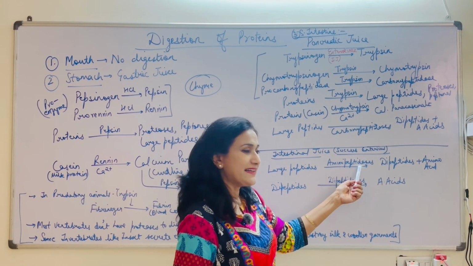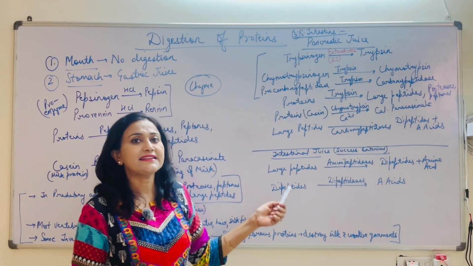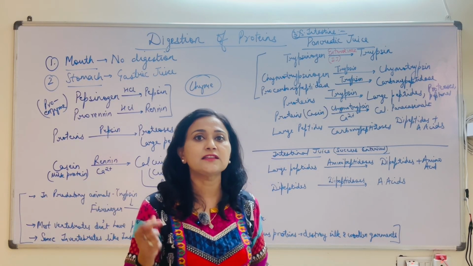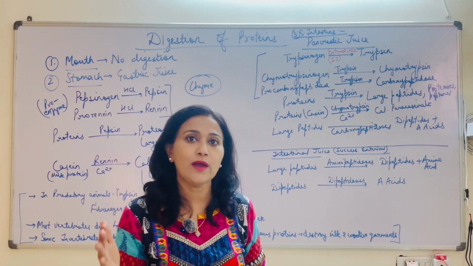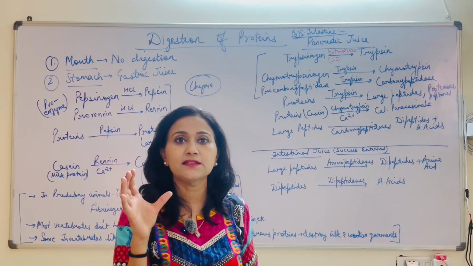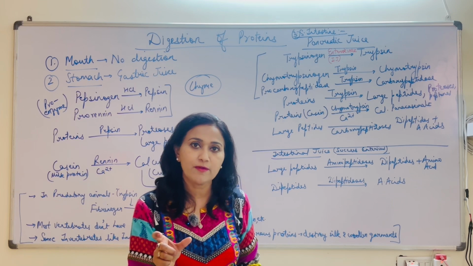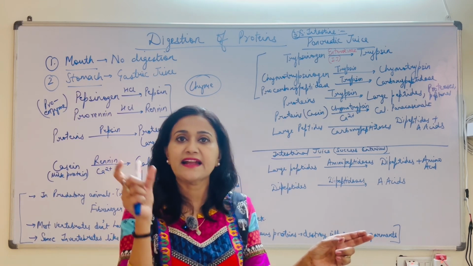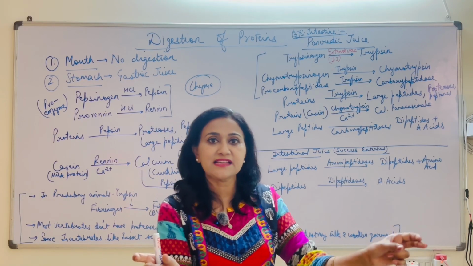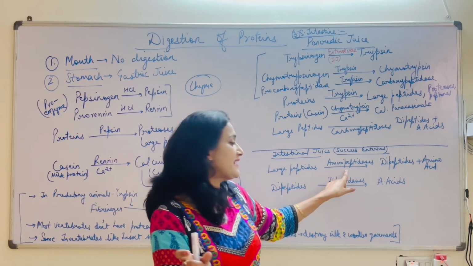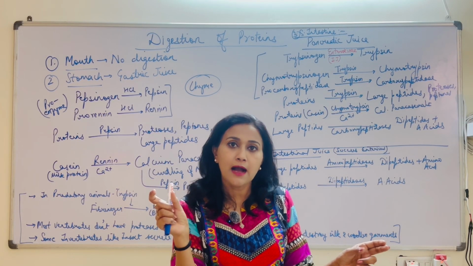So aminopeptidases, as the name suggests, break the peptide bonds at the amino end of the amino acids. As you know, the basic structure of amino acids has a carboxylic end and an amino end. Carboxypeptidases break the peptide bonds at the carboxylic end. Aminopeptidases break the bond at the amino end.